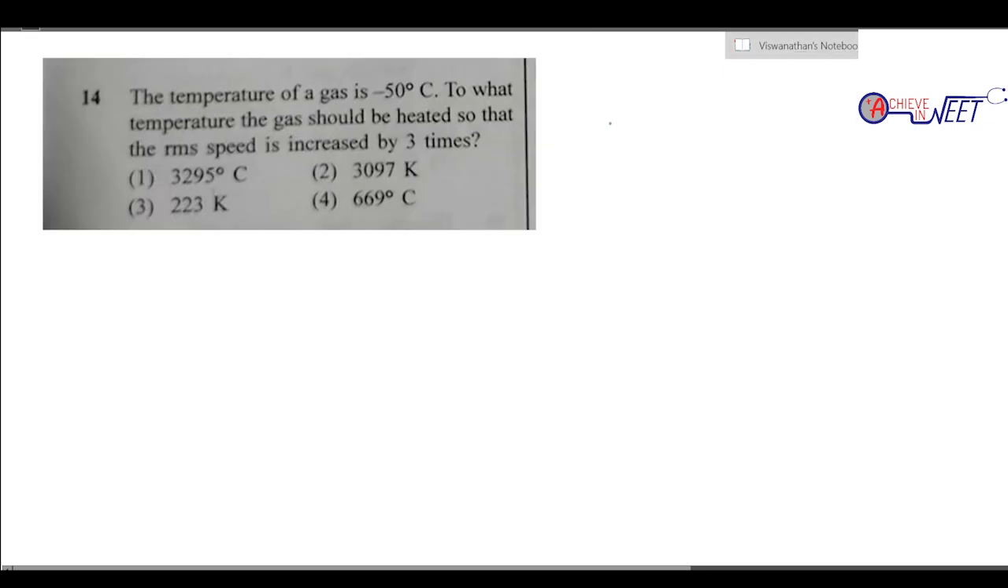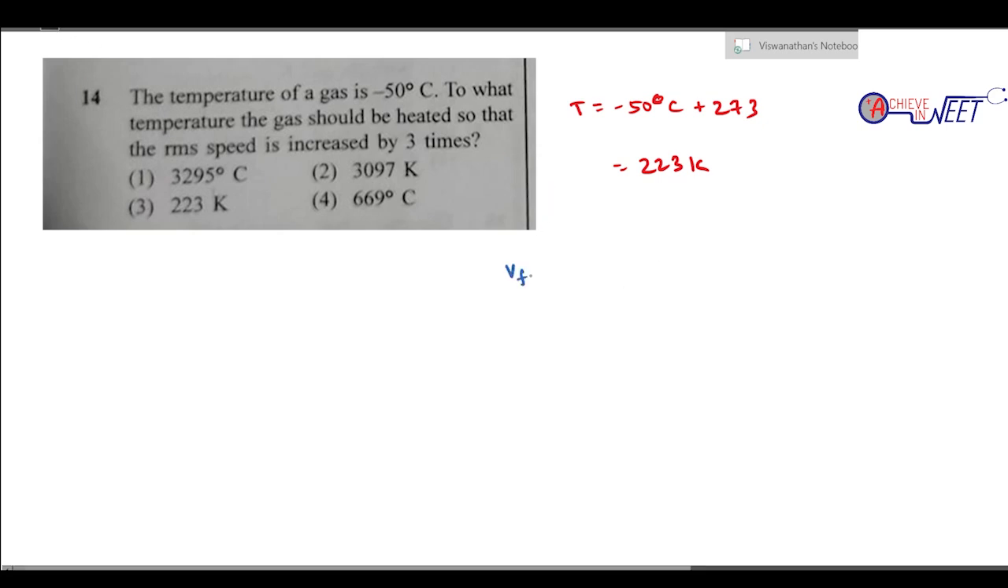So temperature of the gas வந்து என்ன கொடுத்துருக்காங்க? It's minus 50 degrees Celsius. So always convert it to Kelvin, plus 273. So இது வந்து 223 Kelvin. So என்ன கேட்குறாங்க? To what temperature the gas should be heated so that the RMS speed is increased by 3 times. So RMS speed should be increased by 3 times.